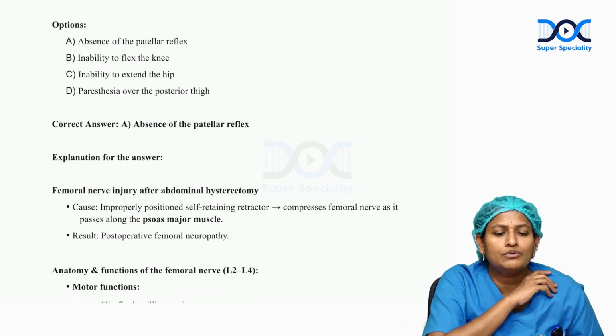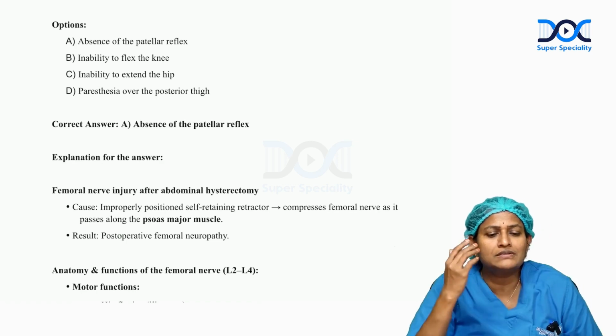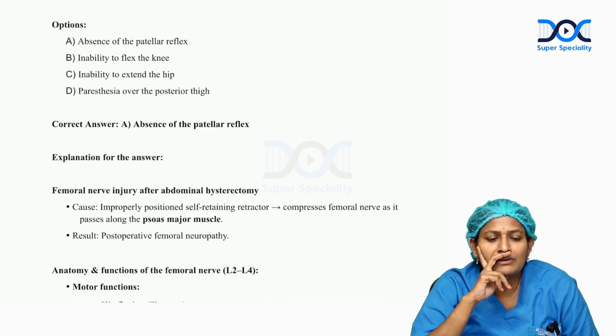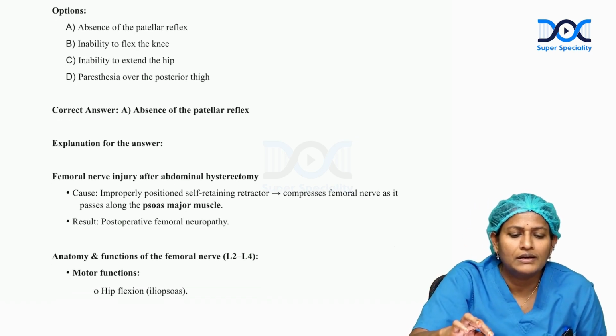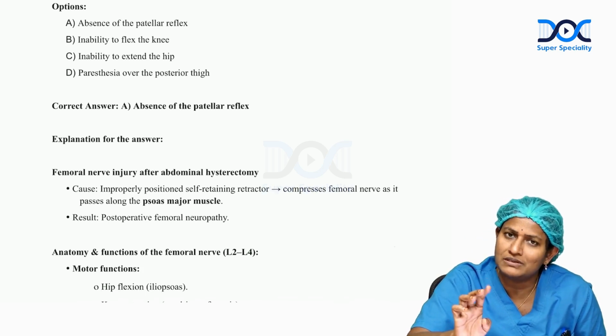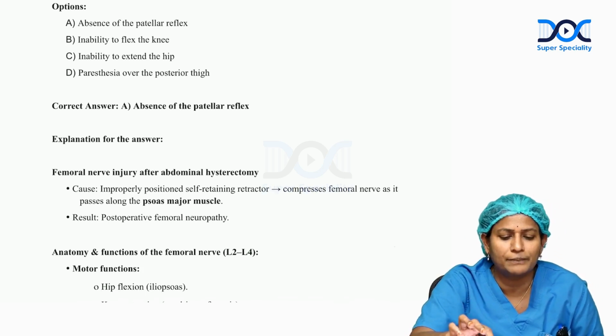And inability to flex the knee is kind of S roots, that is not L1. And inability to flex the hip is also wrong. And paresthesias over the posterior aspect, no, that is paresthesias on the anterior aspect.